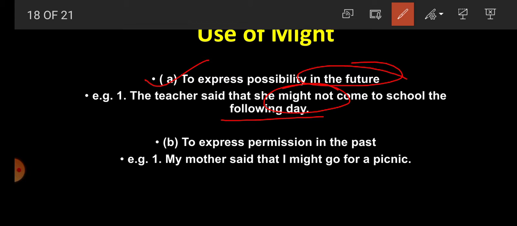Number 2, to express permission in the past. Permission in the present is may, and permission in the past is might. My mother said that I might go for a picnic. So here the mother expresses the permission in the past. So student, might is used to express possibility in the future and permission in the past.